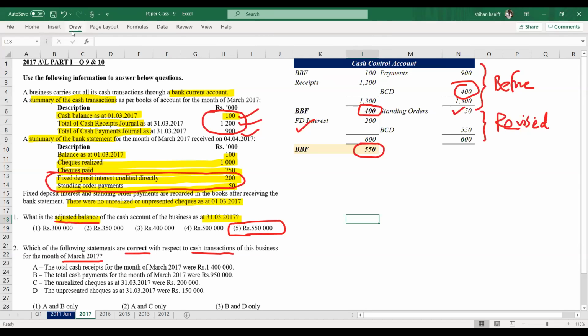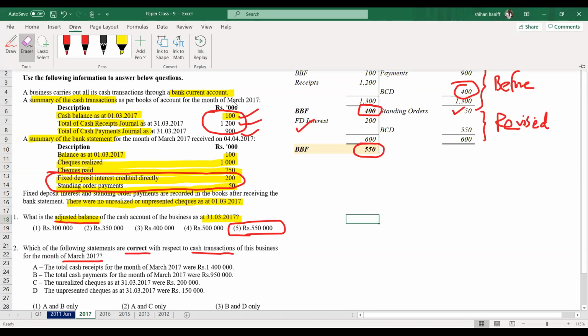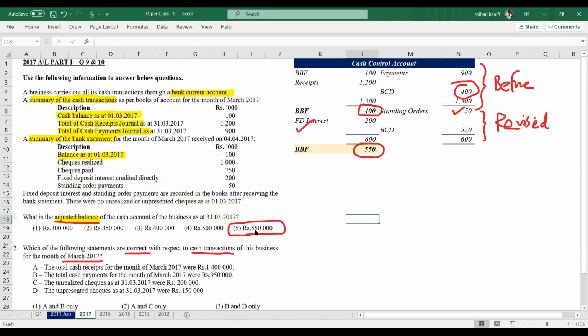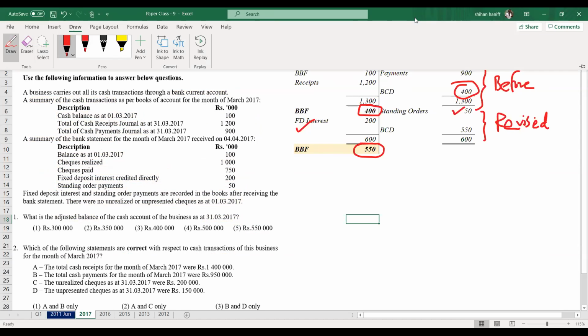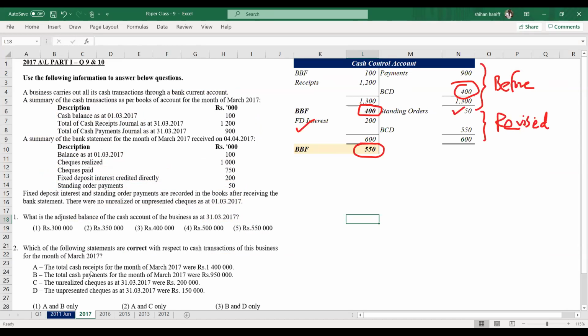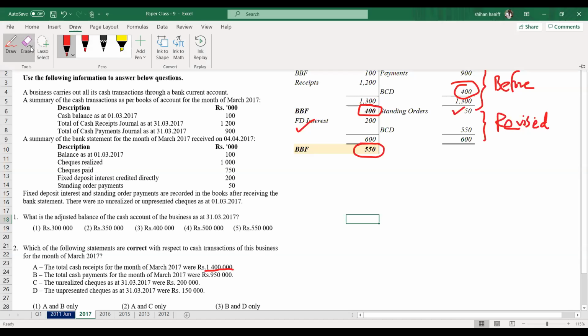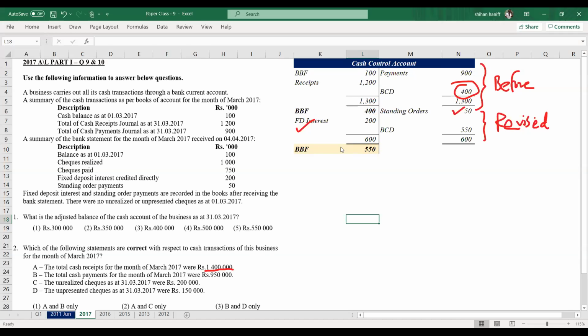Right now they are asking us to find out the correct statements from A, B, C, and D. The first statement says total cash received for the month of March was 1.4 million. Is it correct? So that is correct.